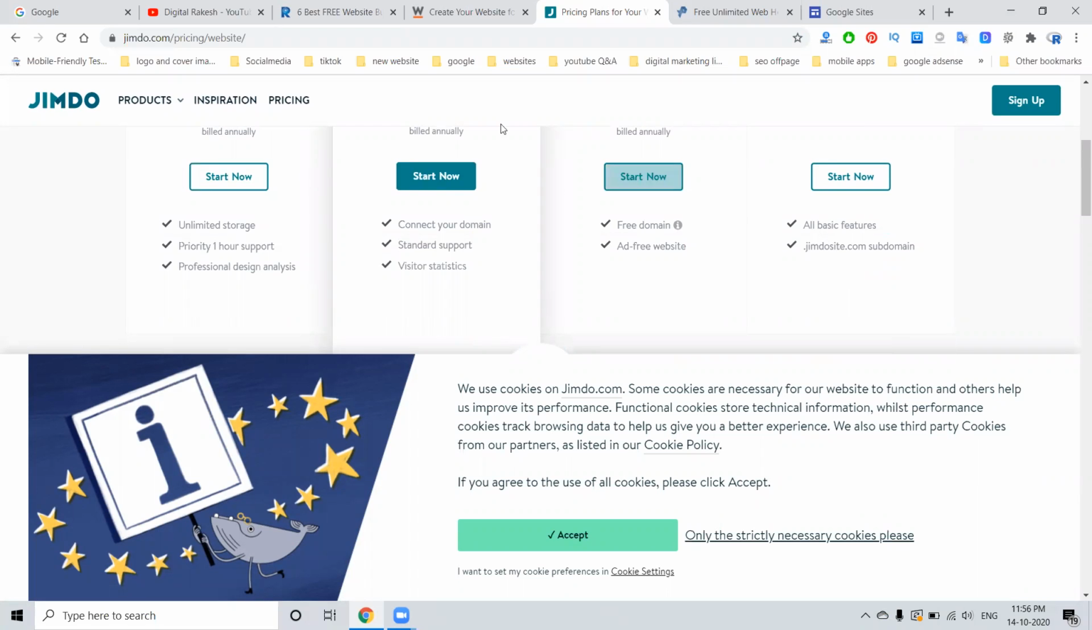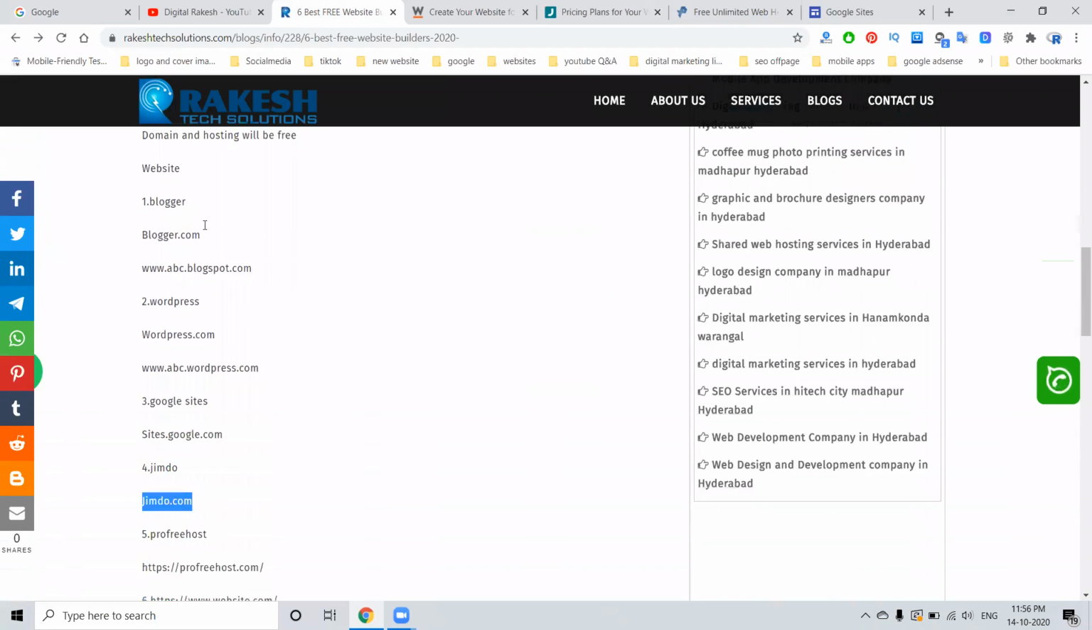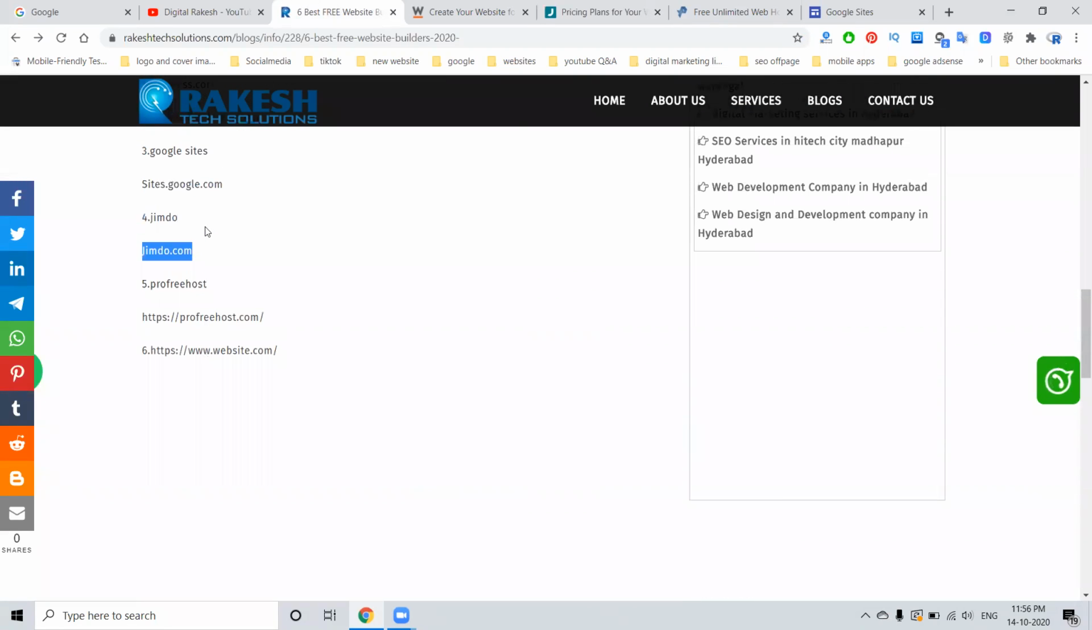In total there will be 6 sites. The complete information will be in the blog. So what are the sites here? The 6 sites provide a free domain and free hosting. Only the extension will be changed. The premium extension will be .com.